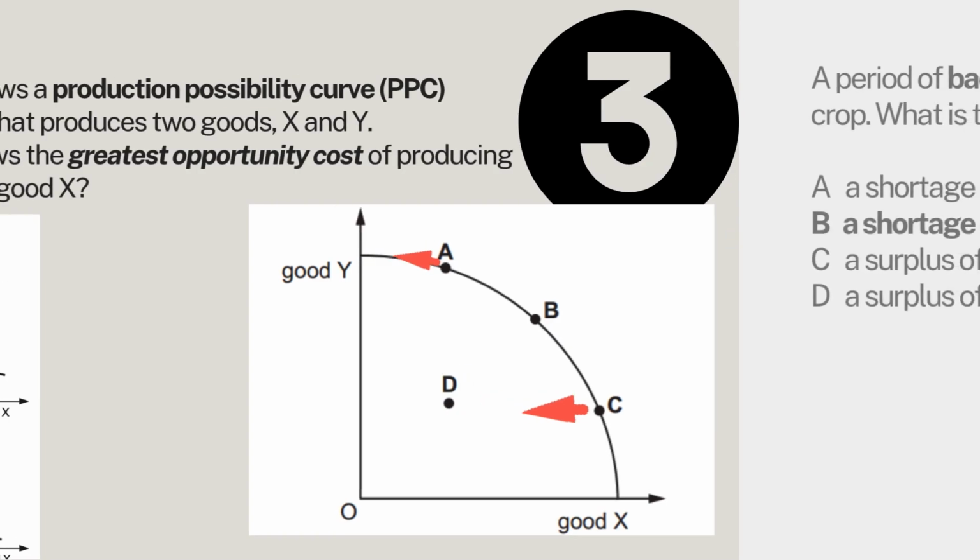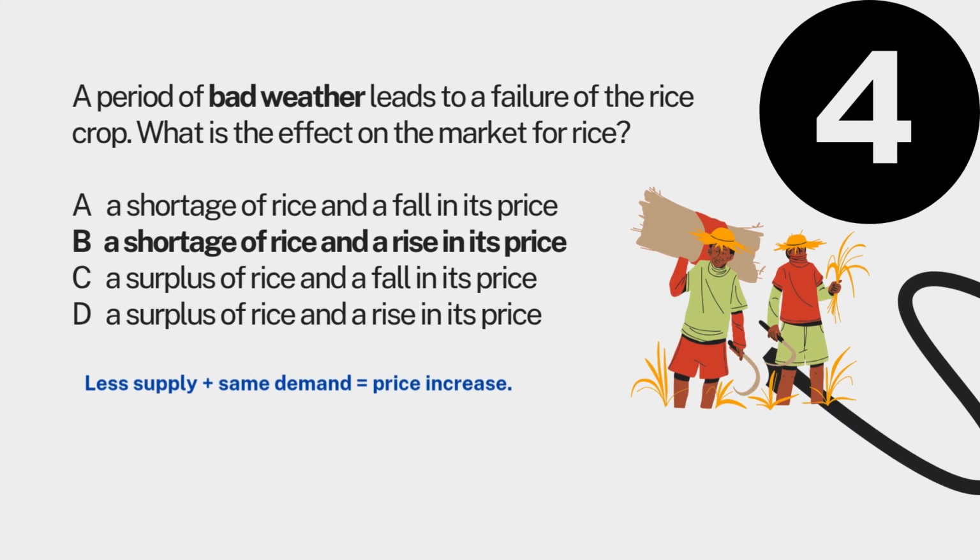opportunity cost. Question number 4, a period of bad weather leads to a failure of the rice crop. What is the effect on the market for rice? So this question is all about the supply and demand. A, a shortage of rice and a fall in its price. B, a shortage of rice and a rise or the increase in its price. C, a surplus of rice and a fall in its price. Or D, a surplus of rice and a rise in its price. So the answer here is letter B.